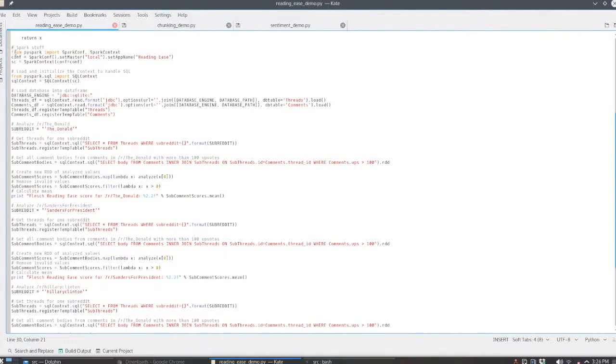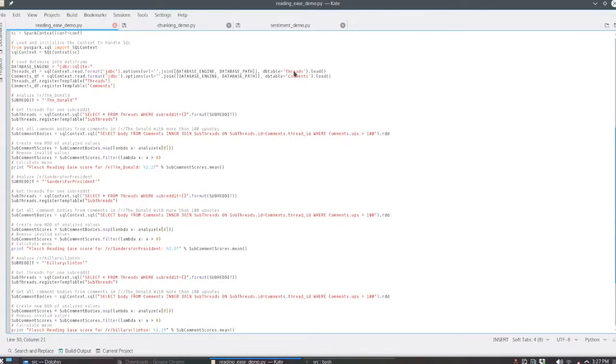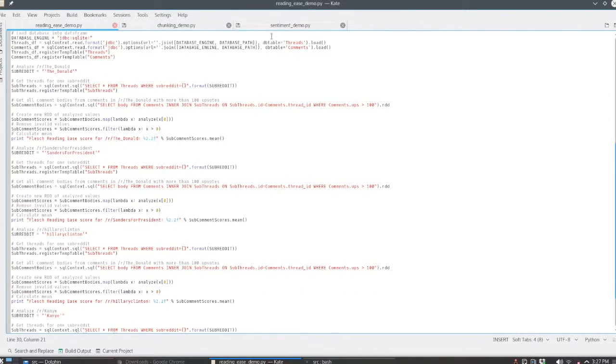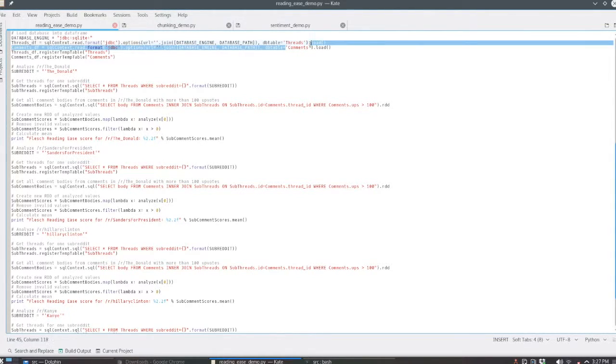Here we define our Spark context, which you need to do for each individual standalone script that you hope to submit through Spark context. And down here we actually start to get to the meat of our script. Here you can see us loading, using the Java Database Connectivity API, which I have saved on my computer, our database, and I'm loading the threads and the comments tables, which I'm saving to their own individual variables and registering them as their own unique tables.